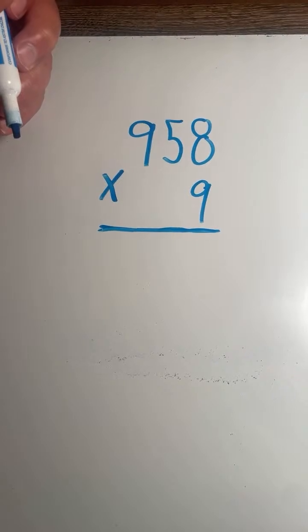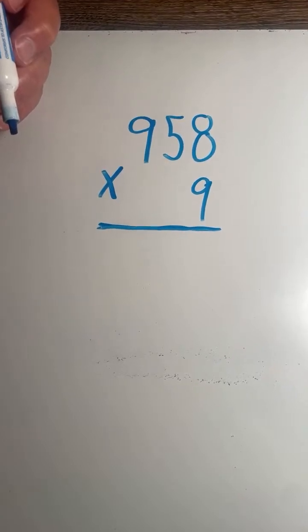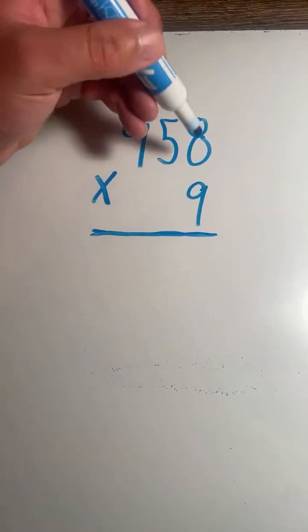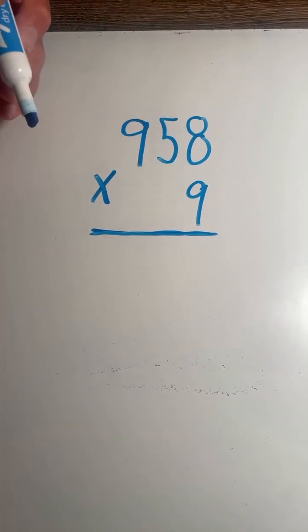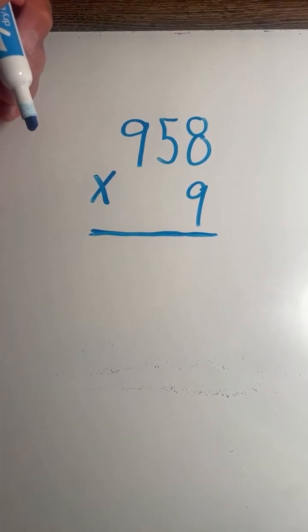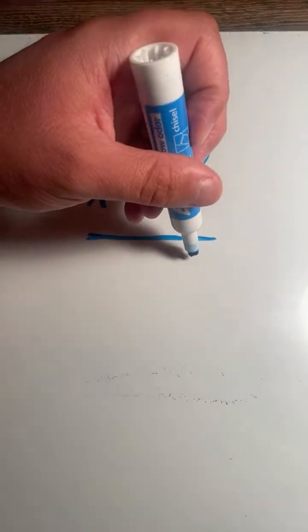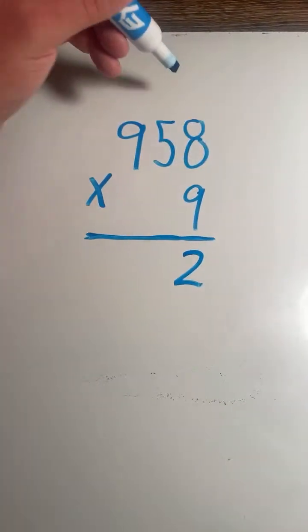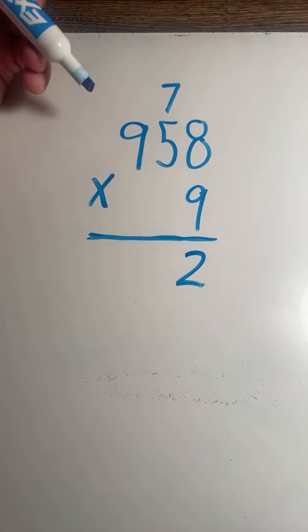All right, 958 times 9. So we start in the ones place. 8 times 9 equals 72. Again, every time we have a product more than 10, we have to regroup. The 2 in 72 goes in the ones place. The 7 gets carried over to the tens place.